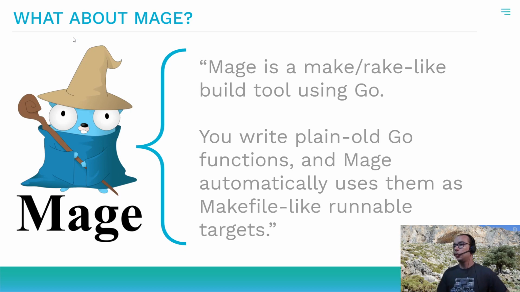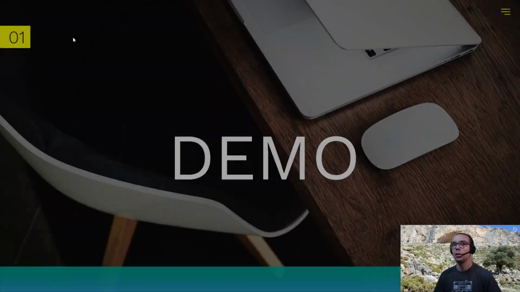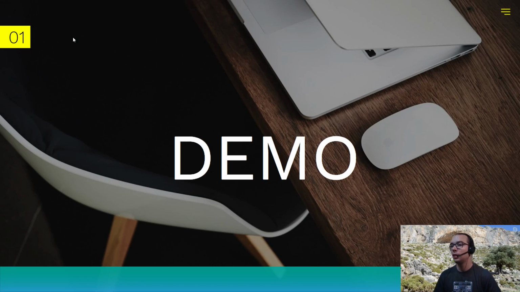What about Mage? Mage is a make/rake-like build tool using Go. You write just Go functions and Mage automatically uses them as makefile runnable targets. What does it mean? Again, demo time.